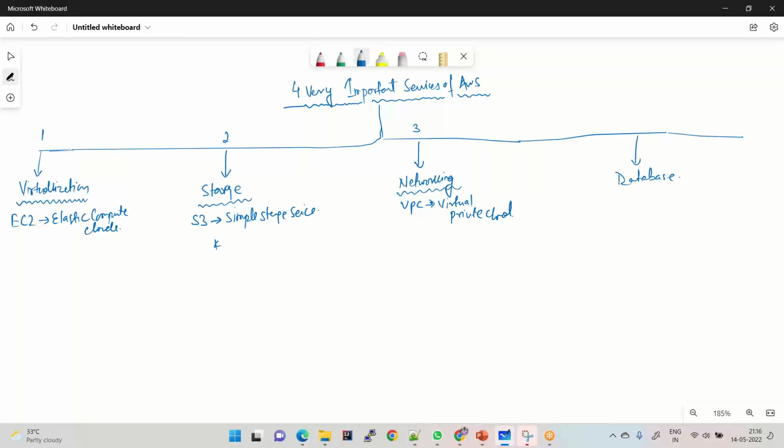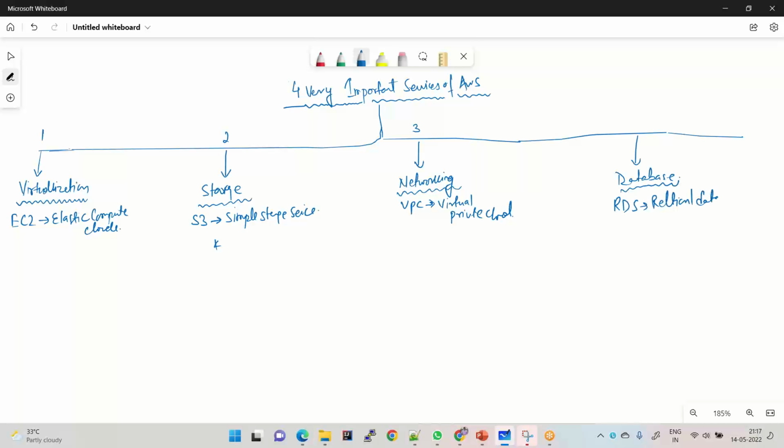Now, if you want to create a database, if you want to store data, if you want to create a relational database system or a non-relational database, you can create it using the services. AWS offers a service called RDS. RDS stands for Relational Database Service.